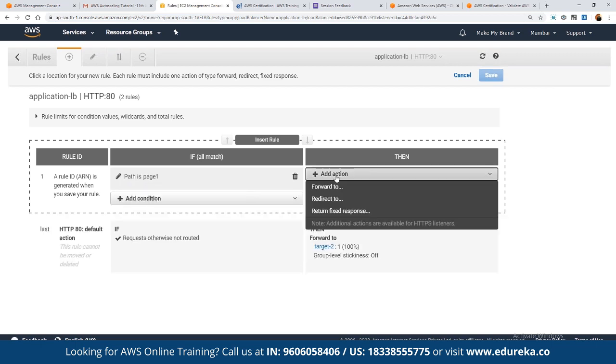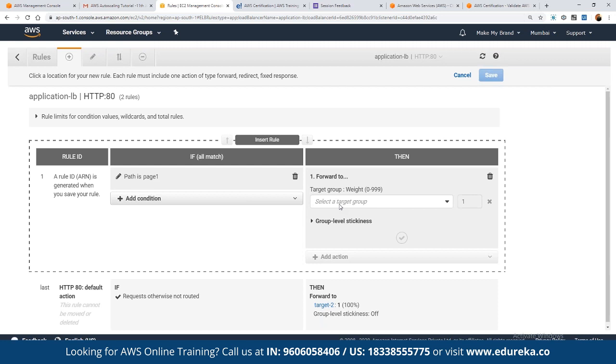In action, we can define what kind of action we want. We want them to be forwarded to, or redirected to. We can define forward to, and here we can choose a target group. Suppose any kind of traffic coming into page 1. Let's define that. For page 1, we do have to add a / because until we do that, it won't be treated as complete traffic. We can say the complete path.